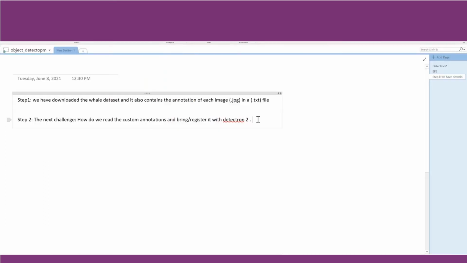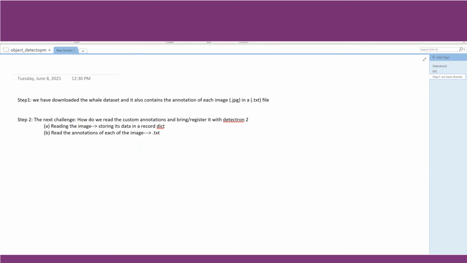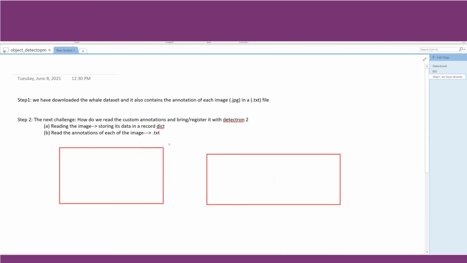Similarly, there are two parts to it. One is in step 2, what we are doing, basically we are reading the image and storing its data in a record dictionary. The second part of it is we will read the annotations of each of the images that are present in a .txt file. Now here one important thing which we need to mention is that the annotations can be given in different formats.